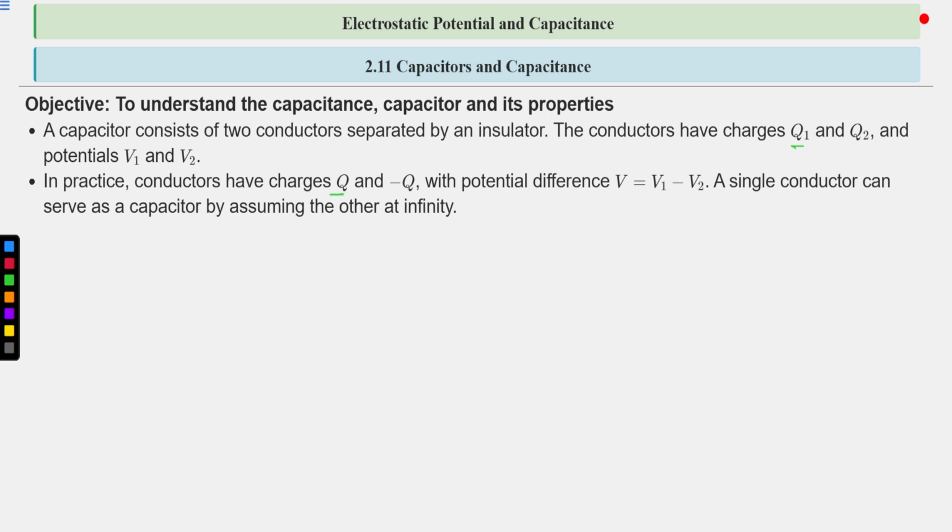A single conductor can serve as a capacitor, but with the assumption that the other conductor is at infinity, so that it does not affect the single conductor. By definition, a capacitor consists of two conductors, but we can also take a single conductor as a capacitor, assuming the other conductor is at infinity.